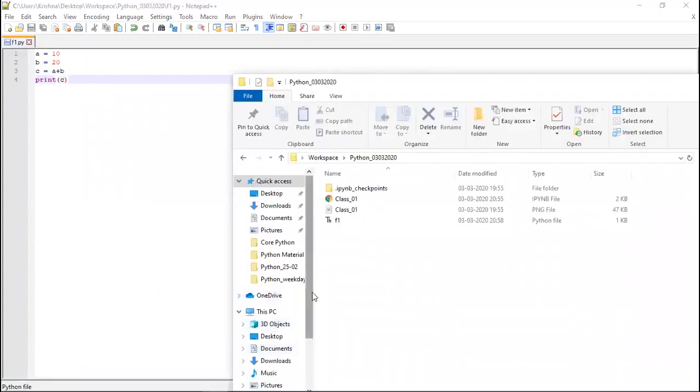It will internally keep the reference of it. From bytecode, it will convert to machine code, and then it will give you the output. This is only the case when you are not importing any user defined module. Let's say if I have f2.py and I import f2, then in that case it will generate the __pycache__ folder, but here it is not generating.